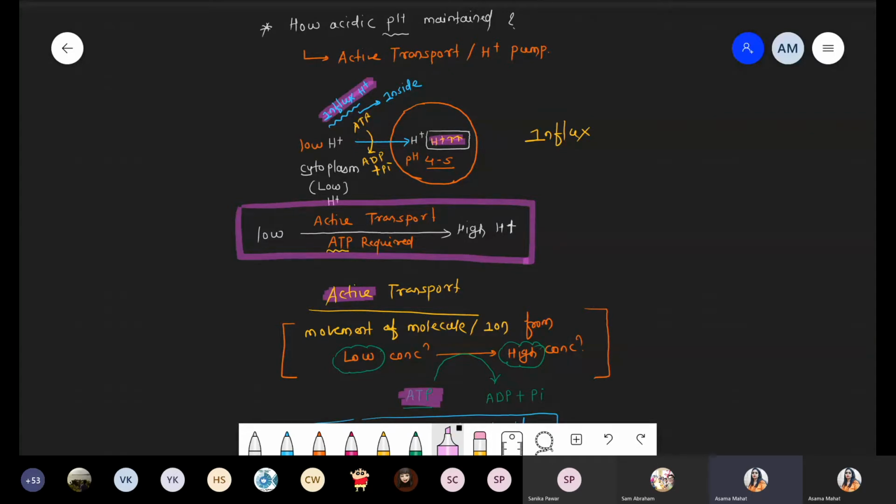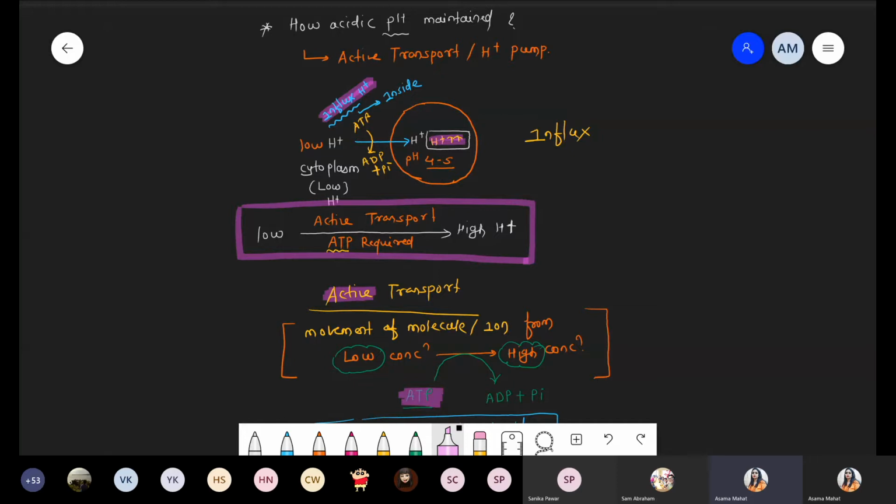In the cell there are many pumps, like calcium pump, sodium pump, potassium pump. So different pumps are there. And what is the meaning of a pump? It carries a specific kind of molecule. So we have named it proton pump. It means that it just carries protons. Got it? Okay, so these are some information.